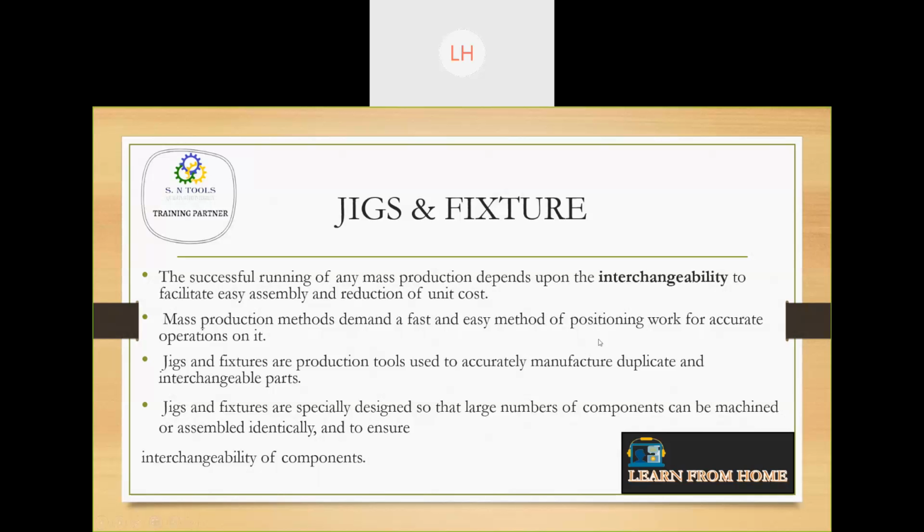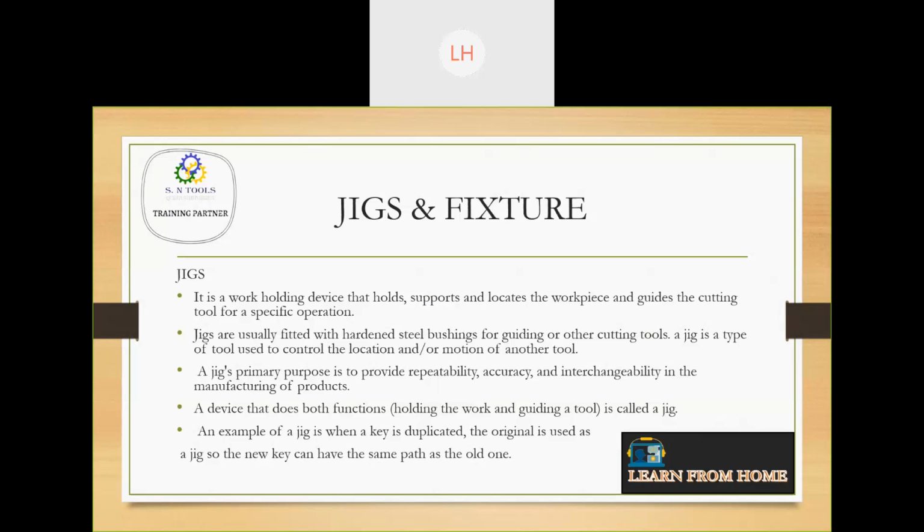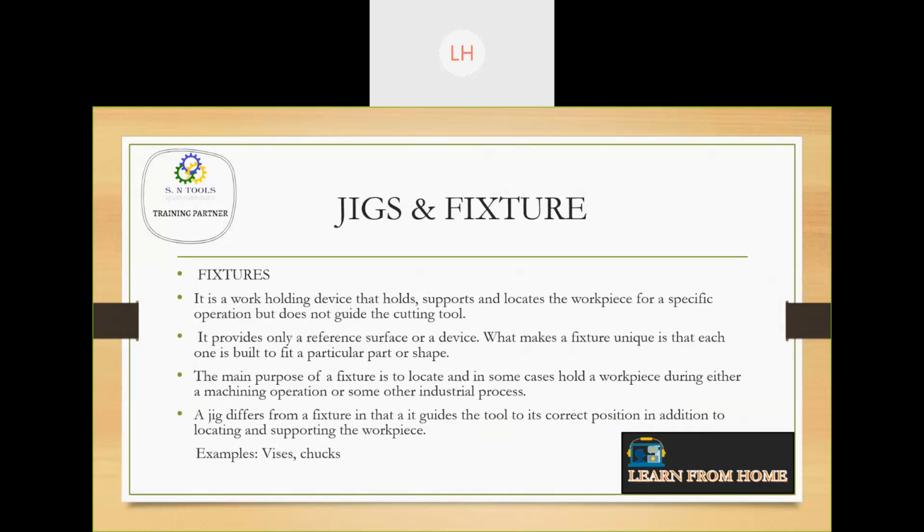That is what jigs and fixtures mean. Individually, a jig is a work holding device, a supporting device, as well as a locating device, and it guides the cutting tool. So it holds the workpiece, supports the workpiece, locates it, and shows the way where the machining has to be done. Usually the jigs are made for drilling purposes.